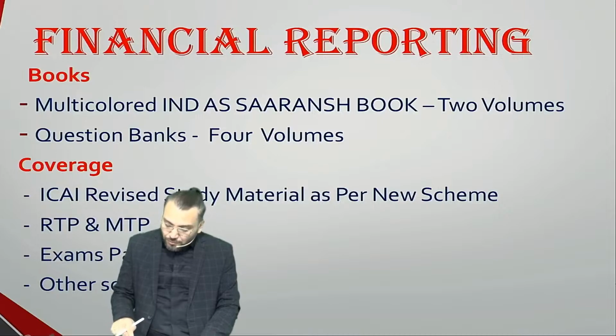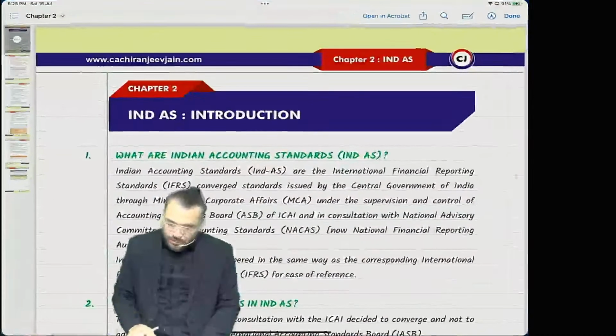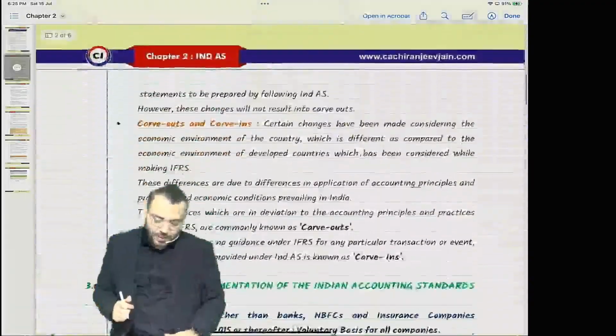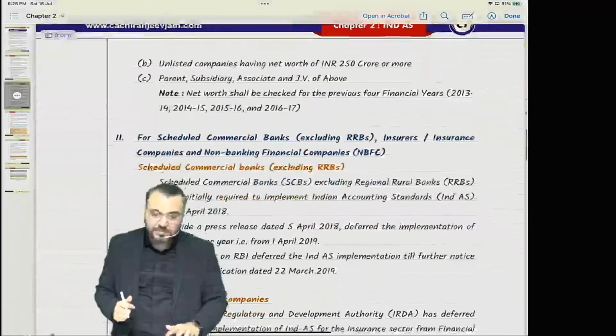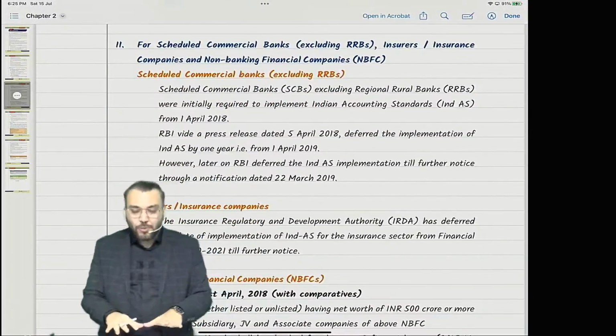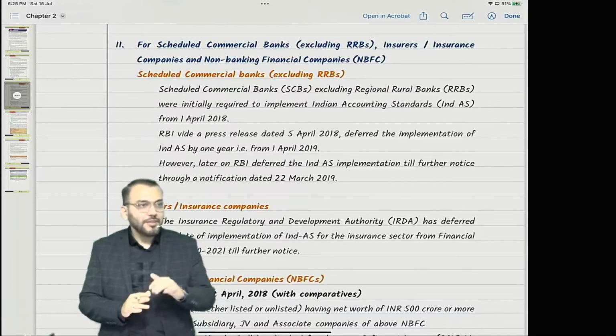Correct? So this is our India Saransh book. You can see this is our India Saransh book. Chapter number 2 is there. So this will be the content of all the Indias. Understood? As you are right now, it can be observed. Correct.